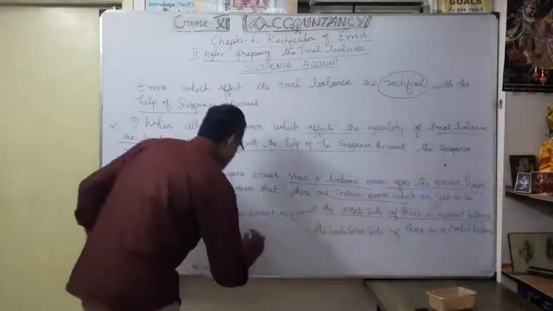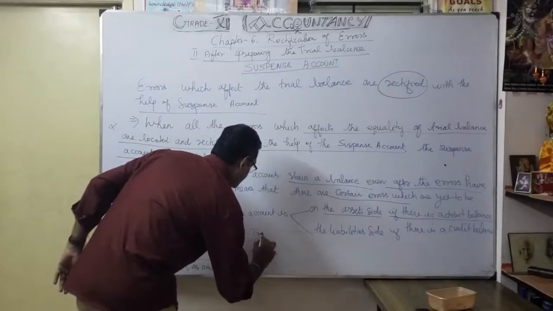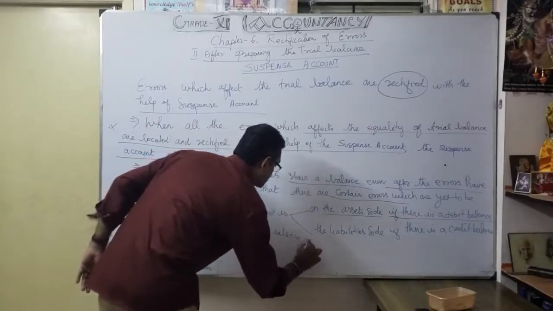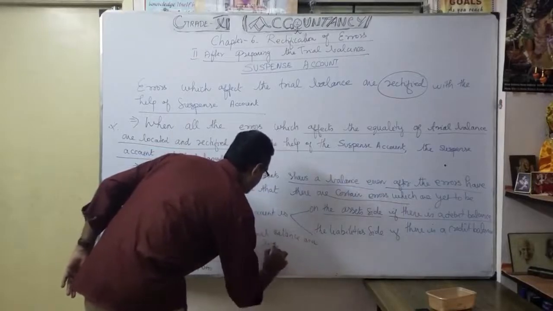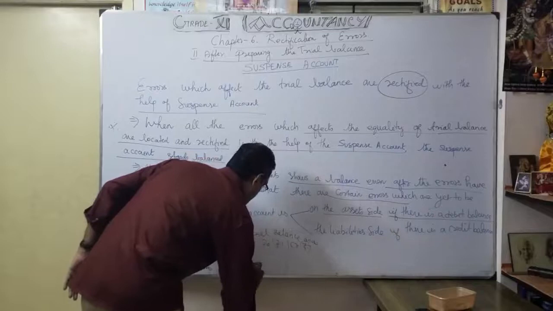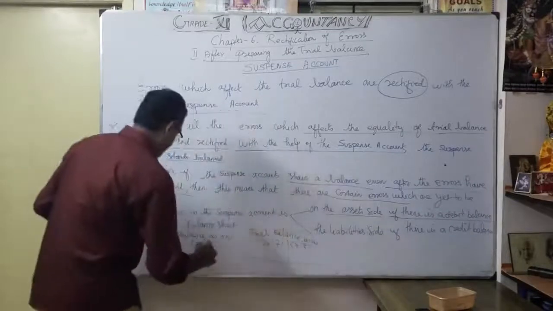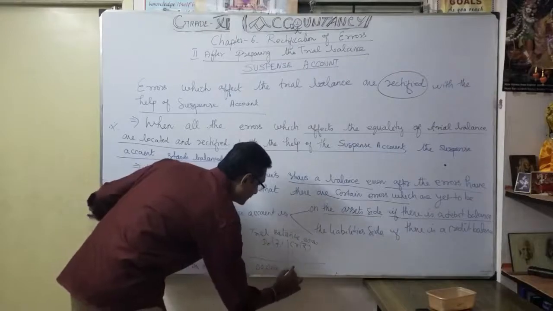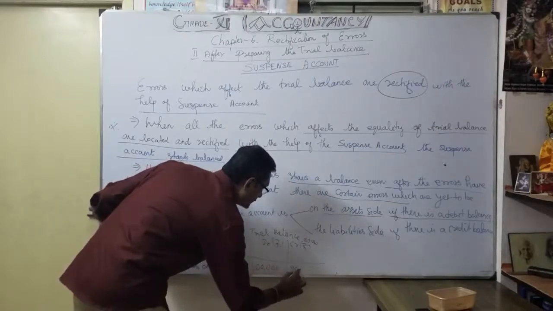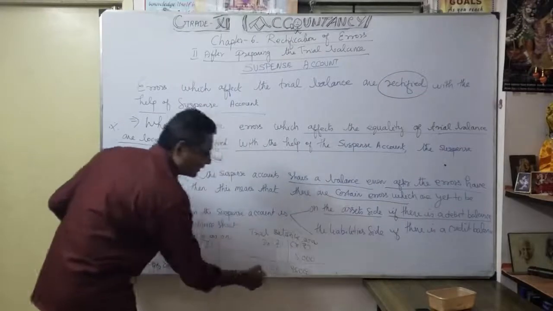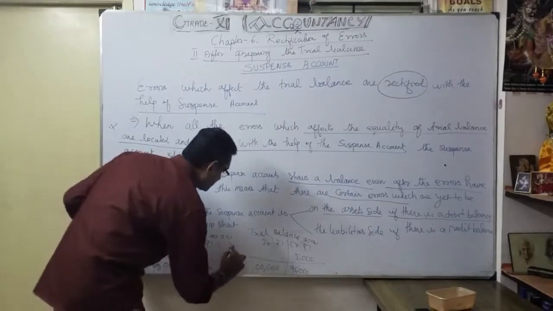Suppose the same example: a trial balance as on a date, with debit and credit. My debit side total is 1 lakh, but my credit side is only 95,000. So still 5,000 is the difference to make it equal. Which side is the suspense account now?